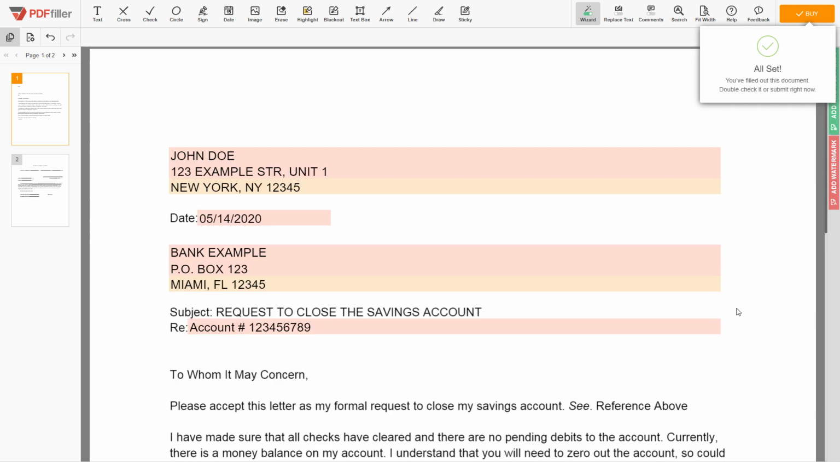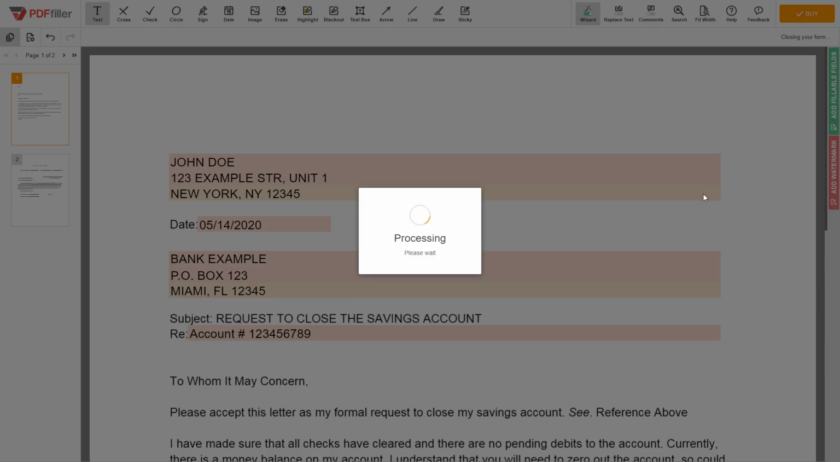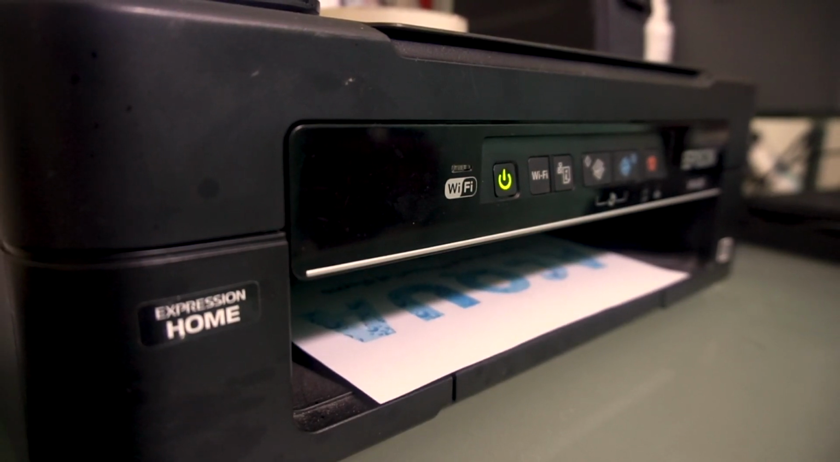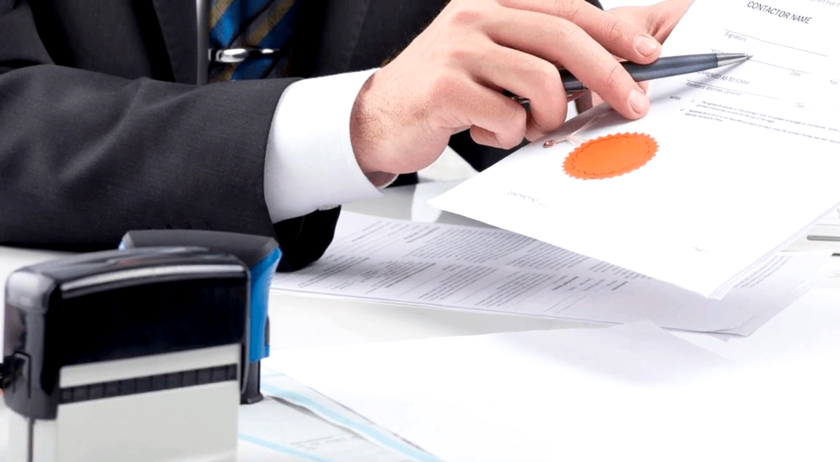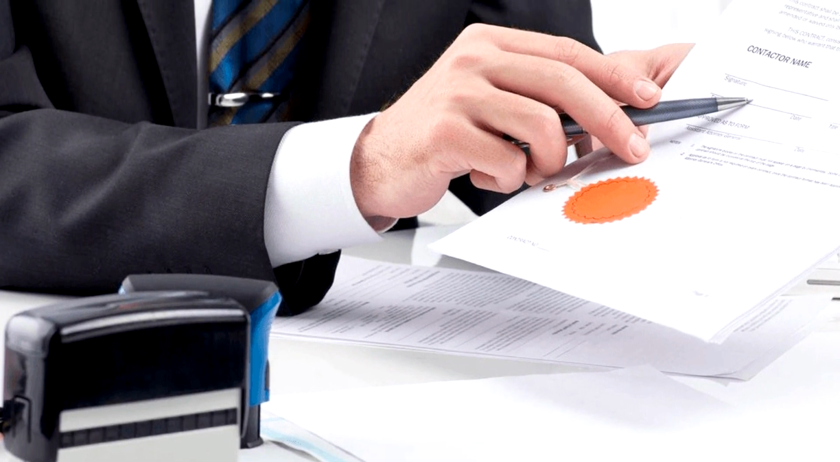Good job, your document is ready. Check your personal information one more time, and click the Buy button. Proceed with the payment to download and print out the document from your computer. Before the final step, you need to notarize your document. Be sure to keep the original copy of the letter for your records.